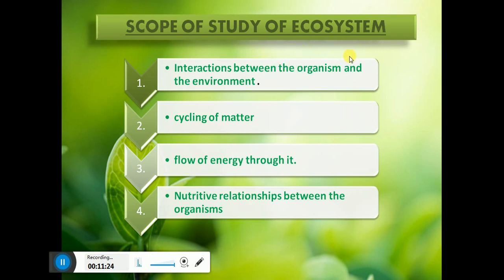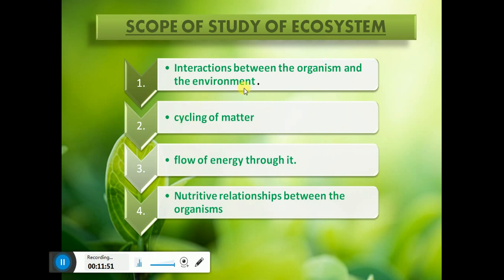So the study of ecosystem helps us in learning the interaction between the organism and the environment. Now the interaction is being done, then what matter is being transferred from one system to another can be learned by the cycling of matter. Again the study of ecosystem helps us in doing that.